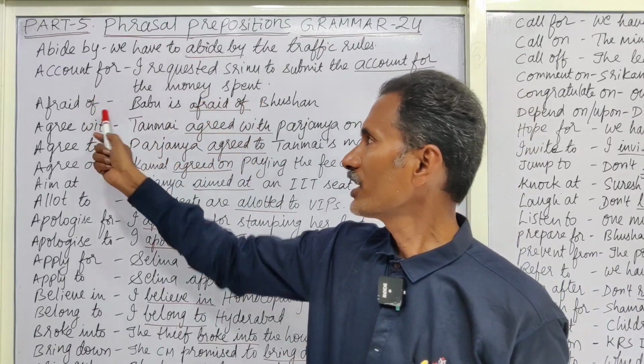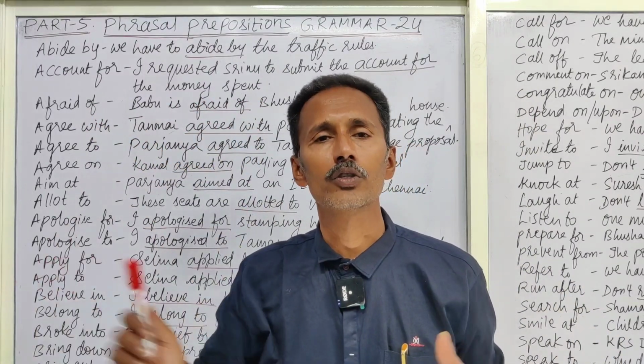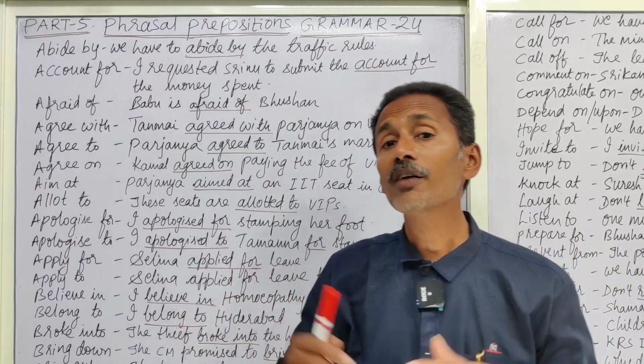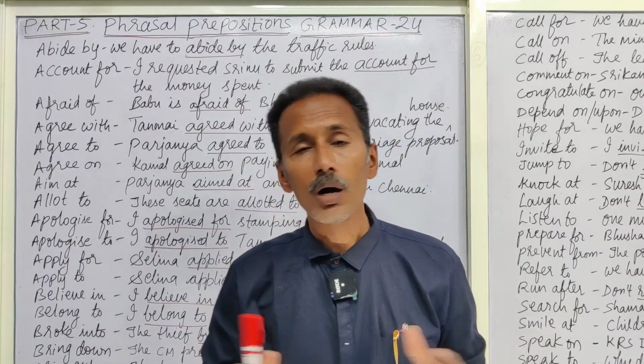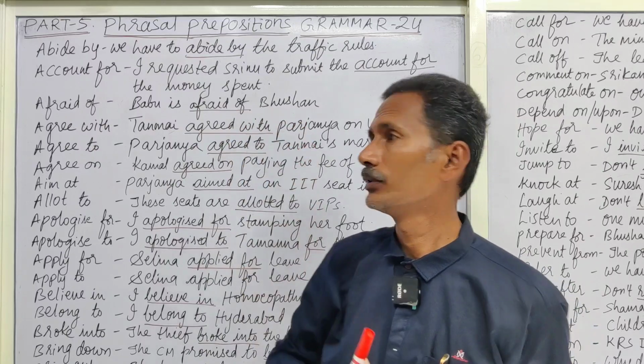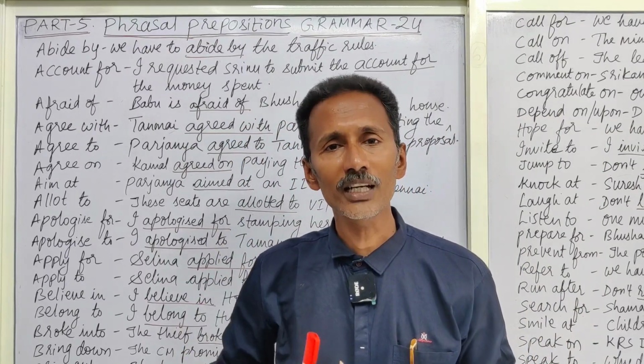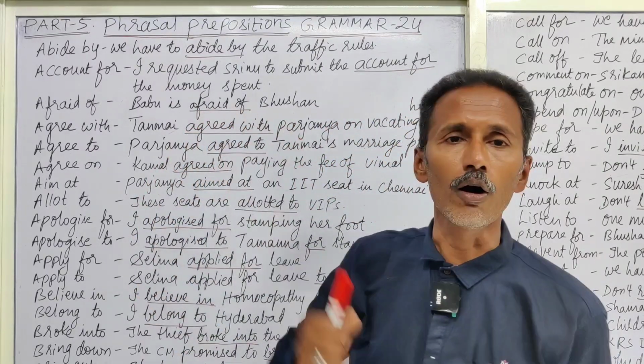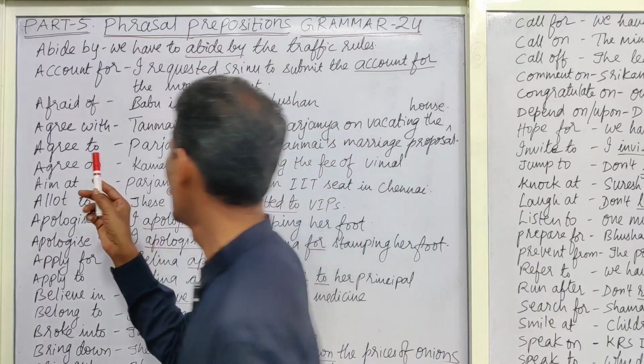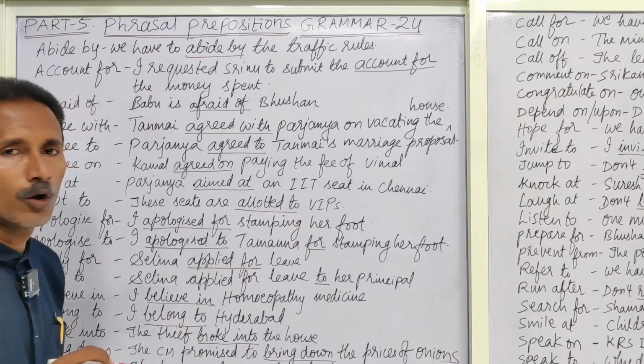Next one, afraid of. After afraid, you have to use of. I am afraid of snakes. Babu is afraid of Bhushan. Papu is afraid of Jagan. So here, afraid of.